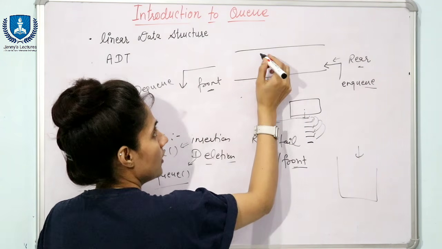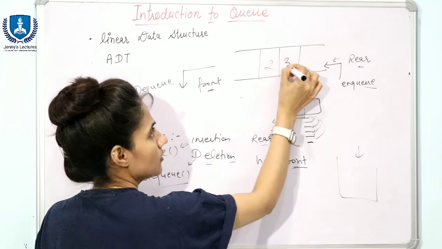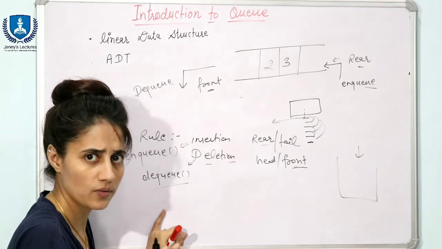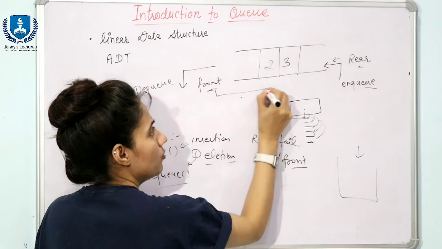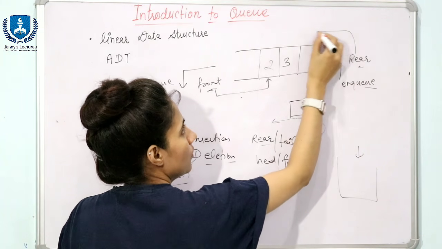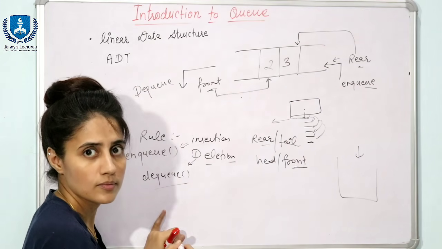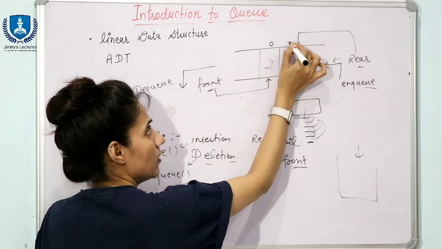Suppose in the queue I have right now 2 elements, 2 and 3, at some point of time. At that time the front variable would be pointing here and the rear variable would be pointing here, and suppose the indices are 0 and 1 now.